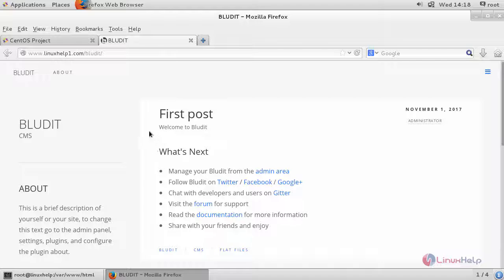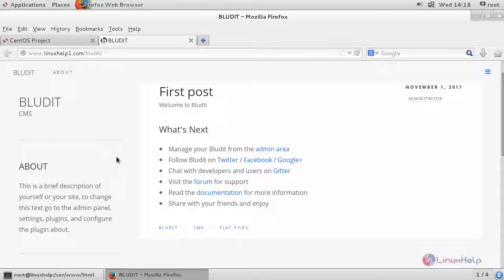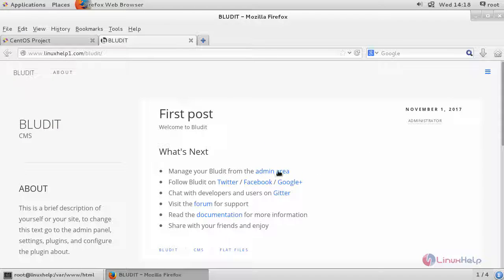And this is the first post on your website. This is how it will prompt. If you want to log in to your admin area with your admin credentials, you can click here. If you want to follow Bludit CMS on the social sites, you can click this. To chat with the developers, you can click this. And to visit their forum support and read further documentation about it, you can click the following links.